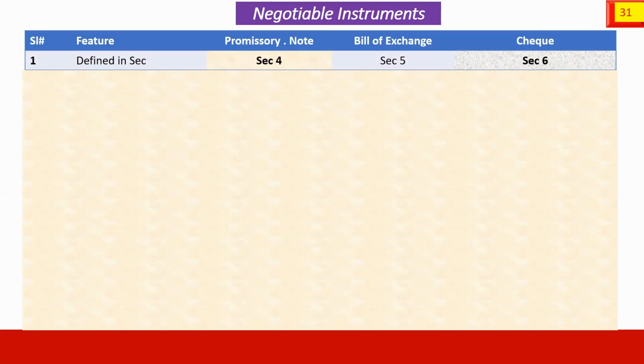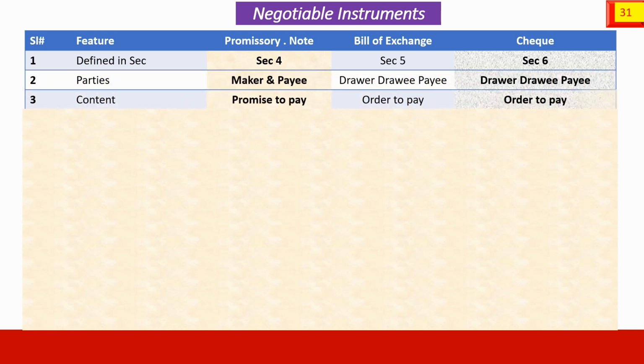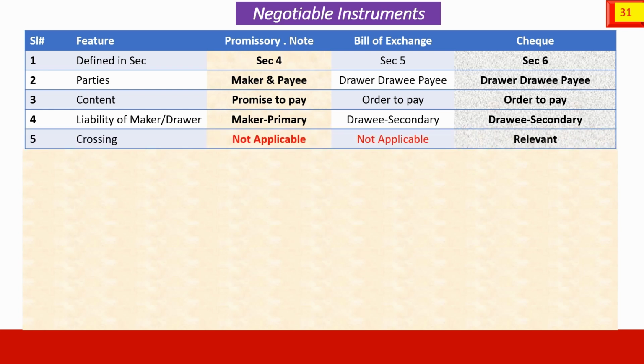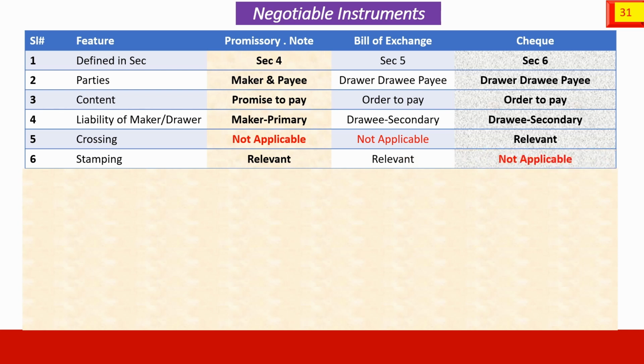Defined in section, the 3 instruments: parties, content, liability of maker or drawer, primary or secondary. Crossing applicable only to checks. Stamping not applicable to checks. Payable to self only in respect of checks.